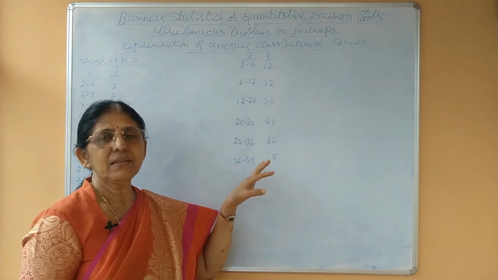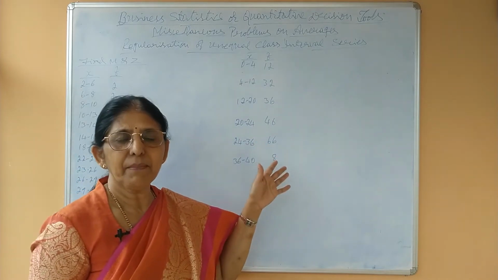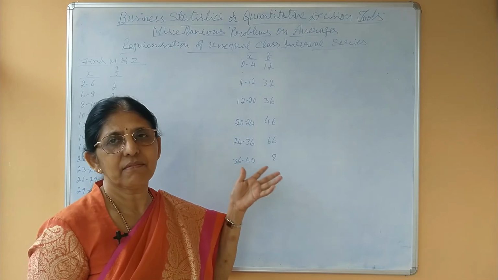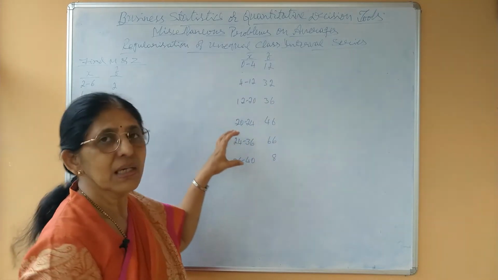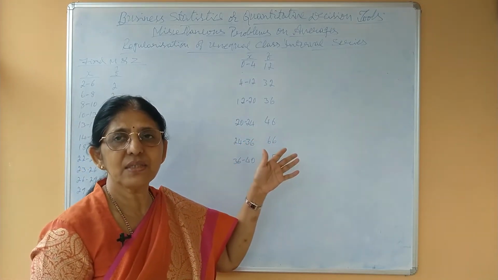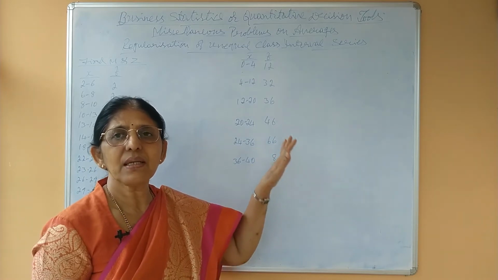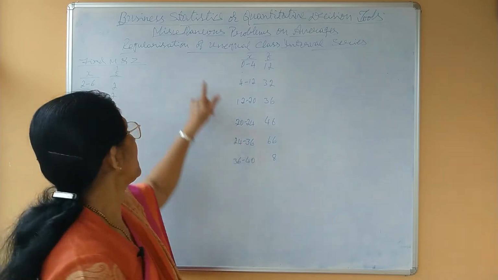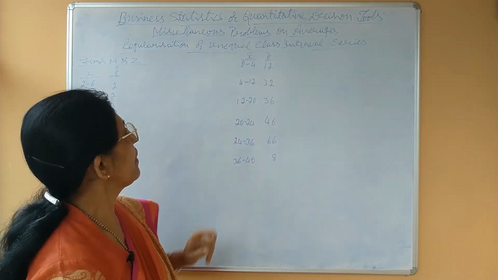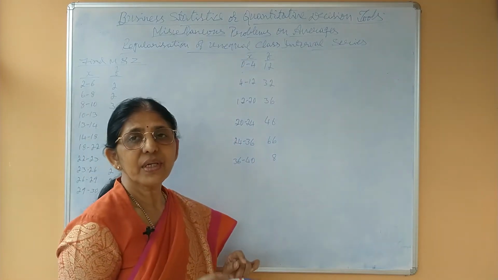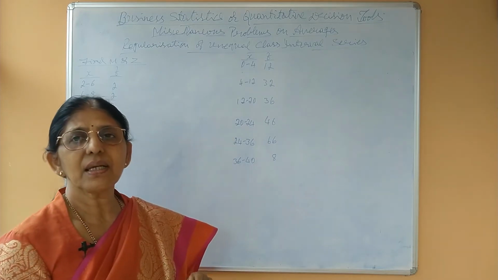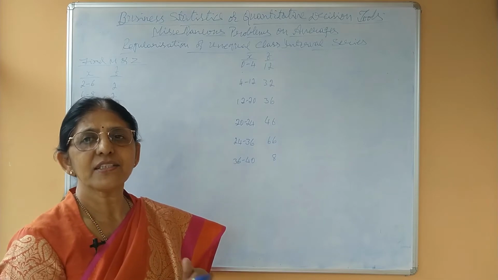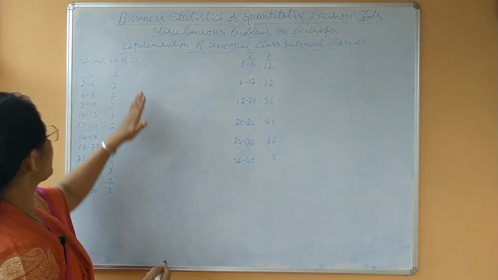On the other hand, if it is not possible to combine, then we have to split. Splitting of the given classes is called disintegrating the given classes to get common class interval. That means under regularization of unequal class intervals, we come across integrating or combining the classes, or disintegrating or splitting the classes.